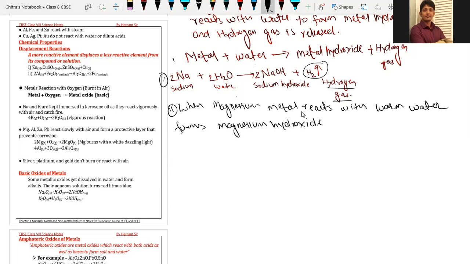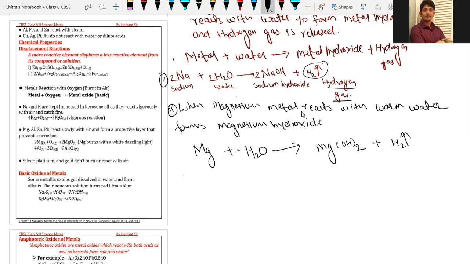Okay, so next we have the reaction of magnesium. Magnesium is a moderately reactive metal. It reacts with warm water to form magnesium hydroxide. So here we have magnesium, Mg. It reacts with water. I am writing here H2O, the formula, not the word water. So magnesium forms magnesium hydroxide, Mg(OH)2, along with hydrogen gas being released.